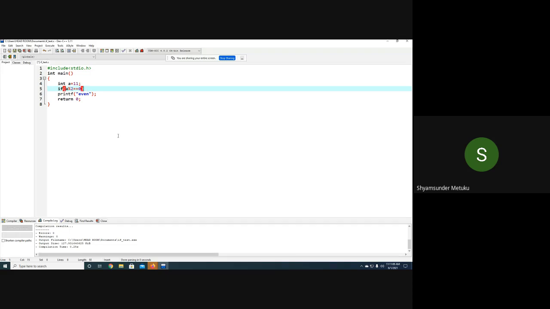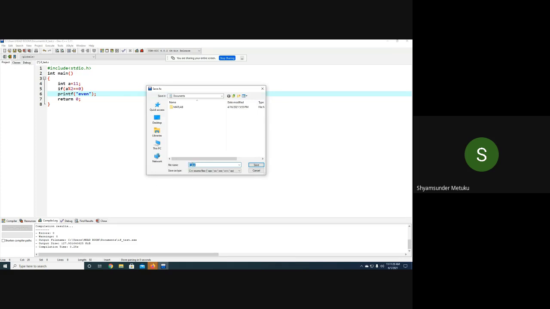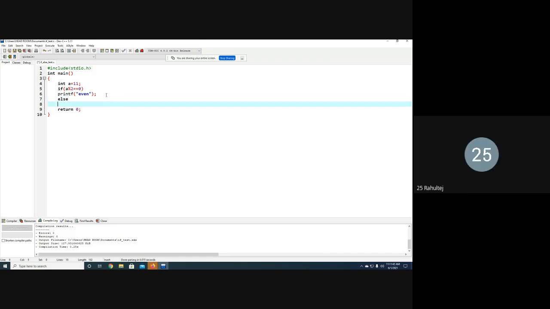Yes, sir. Now I wanted to print both the cases, even and odd, so I go with if else. In the same program I'm trying to modify, but to have practice you also do the same thing. I'm naming it if else underscore test dot c. Don't forget to keep dot c. Now this is if else test dot c. So what am I supposed to do now? Can anybody tell? Else printf odd.